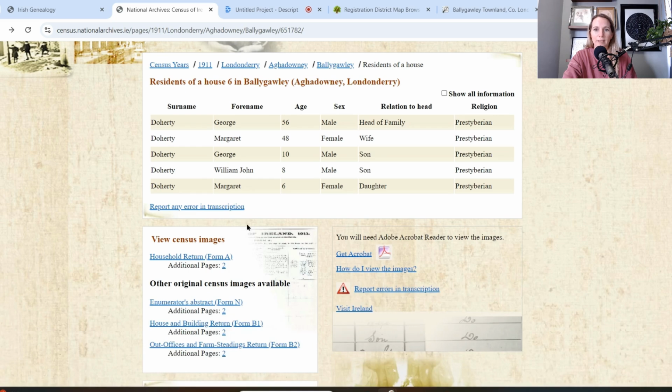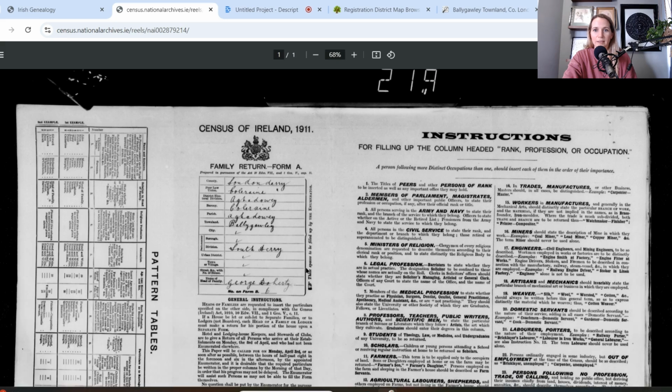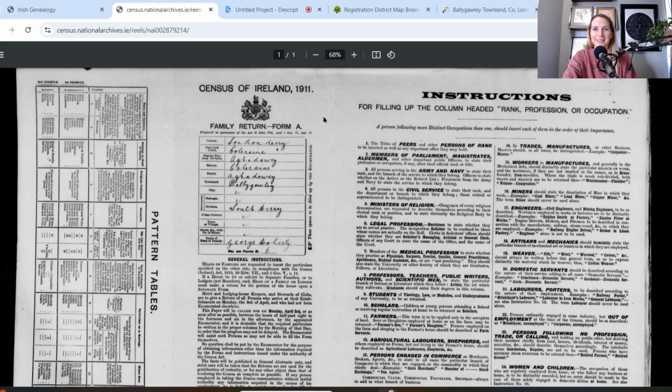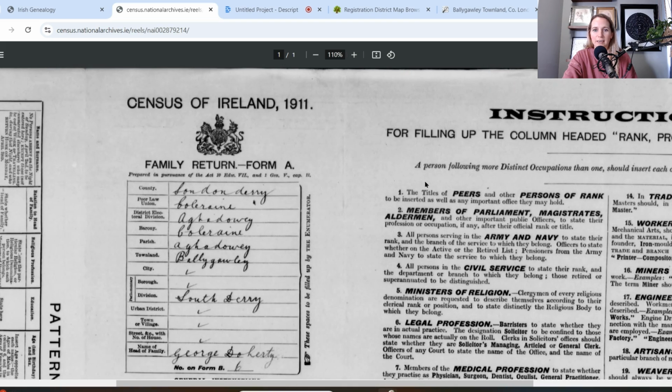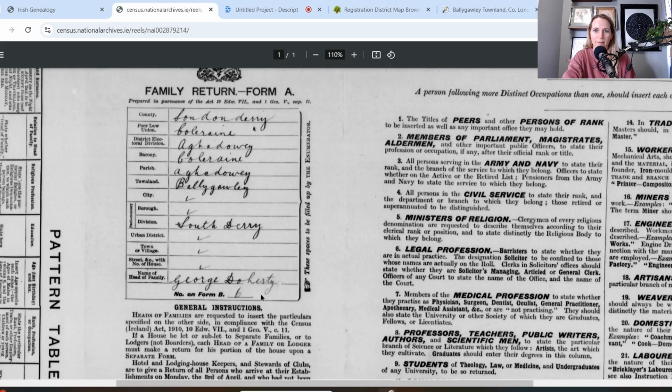Then if we go back here, there's actually an additional page too that tells about, oh, not that one. Okay, this is the one that they each had separate census returns. Census is in the United States and Canada and the UK, but it's pages and pages of people, right? Well, these ones, it's like 1 paper per household. So it lists out where they lived, and then has the head of the family's name there.